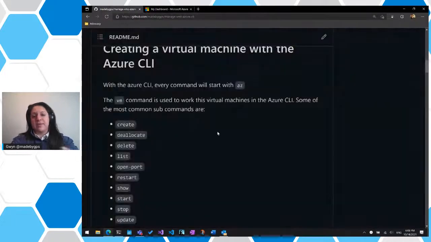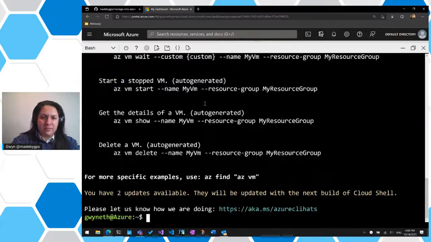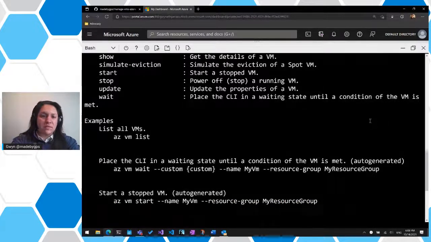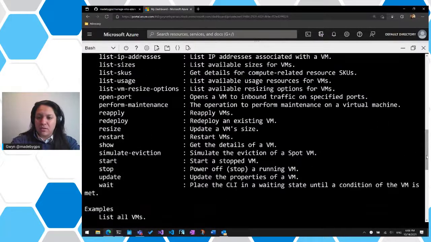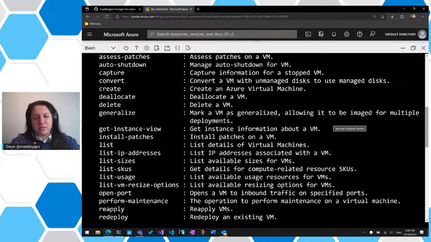And the VM command is what we would use to work with virtual machines. So vm stands for virtual machine in the CLI. And if we go in here, az vm --help, you can do the --help flag for really any command that you want to work with, or you want to look into the documentation. When you're getting started, I highly recommend that you do this with every single command that you are looking to work with. So for example, if I did --help after az vm, it's going to tell us what group it belongs to, which subcommand it belongs to, and all kinds of things.